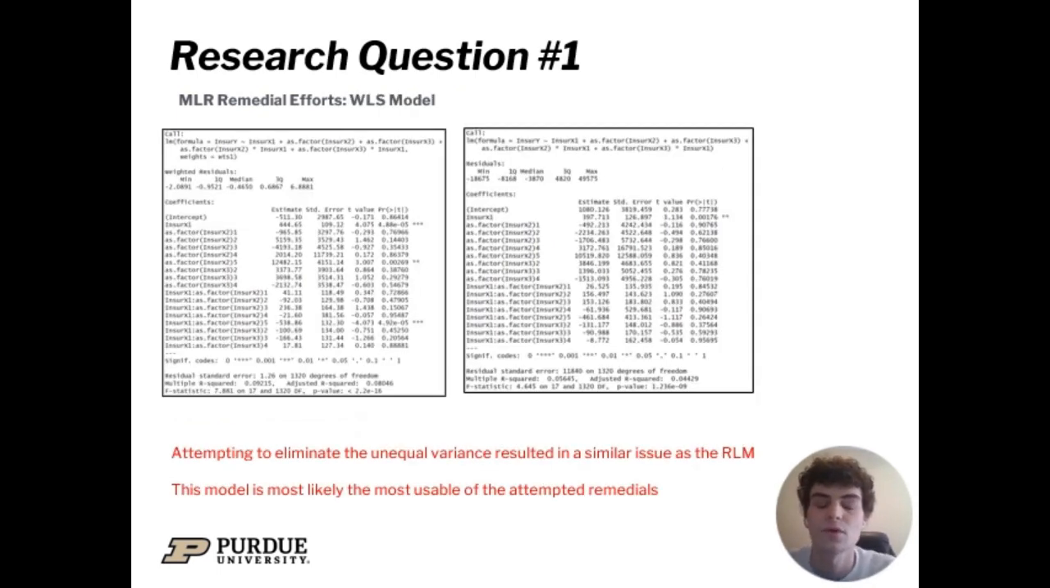Next, a weighted least squares model was taken in order to reduce the unequal variance, but this resulted again in a similarly not as usable model. And the main thing to note here was that the R-squared value, while it did increase, it didn't increase significantly enough to warrant the predictive use of it. It went from 0.042 to 0.09 after using the WLS model.